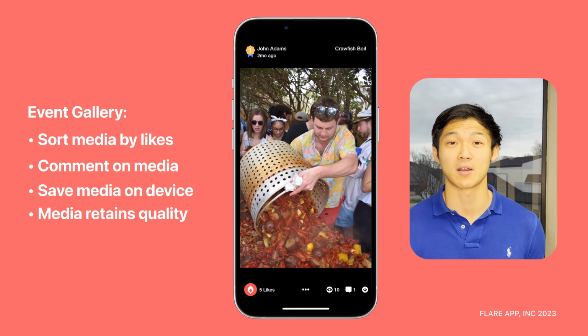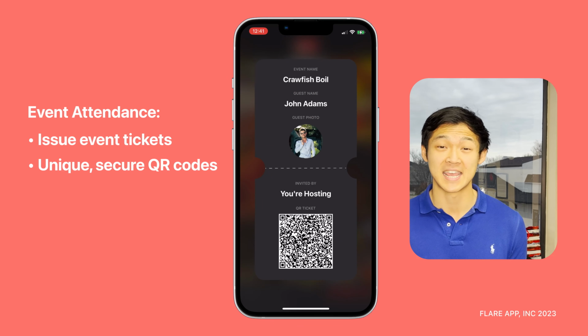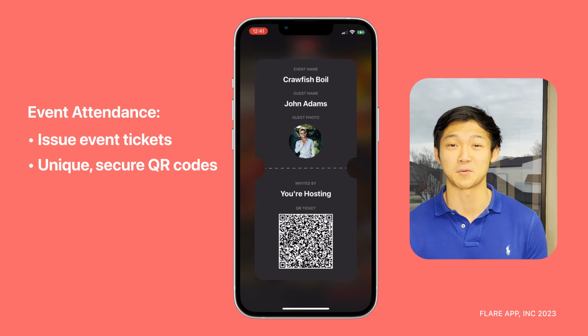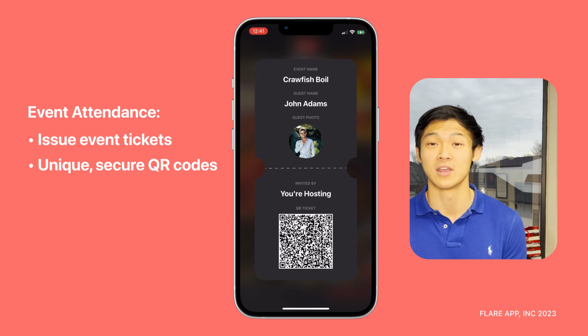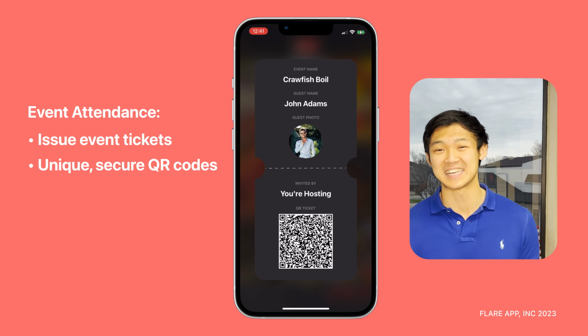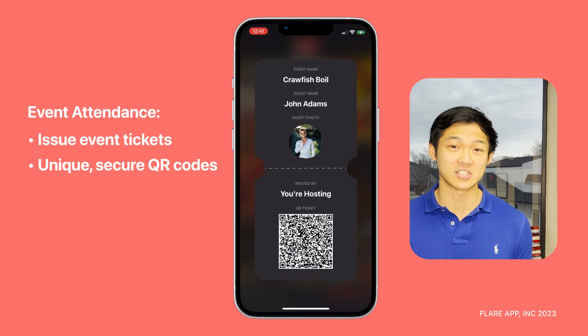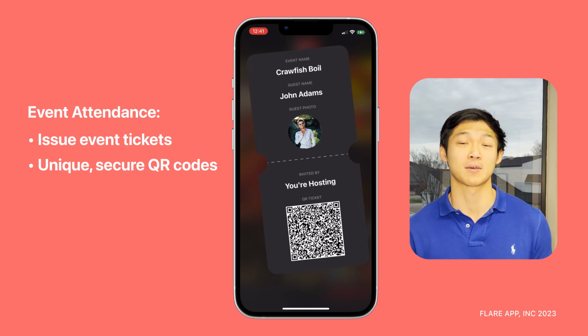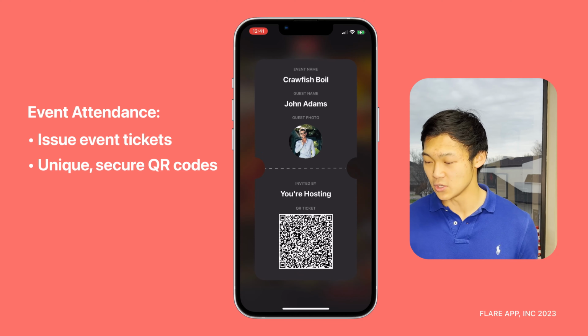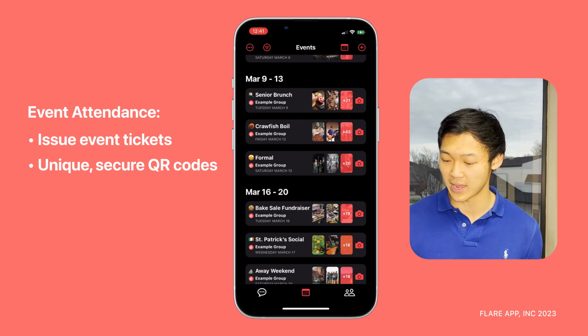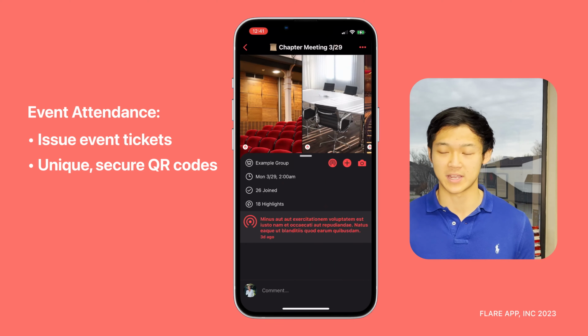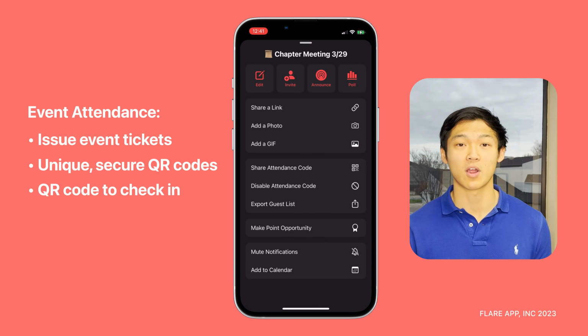You can also turn on the ticket feature, which gives everyone in the event a unique ticket that changes every 2 seconds if you pay attention closely to the QR code, so you can't screenshot the ticket and send it to somebody else. This tends to be the most secure way of doing invitations or even checking in for something like chapter attendance. You can also take attendance a separate way, and exec would tell you guys which way to use with a QR code on a big screen.